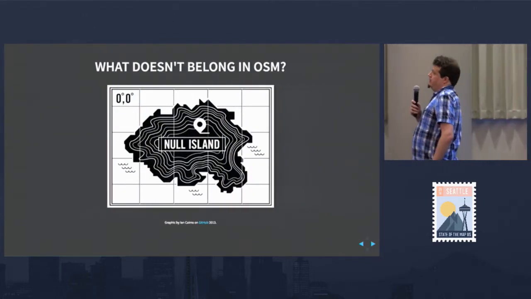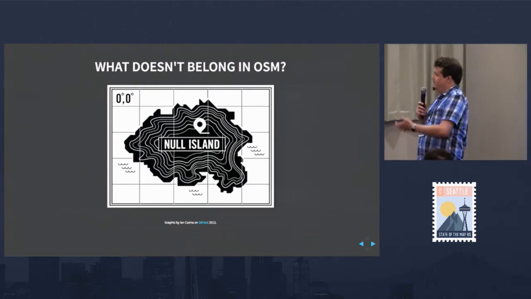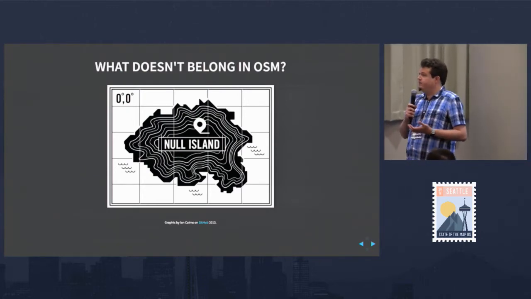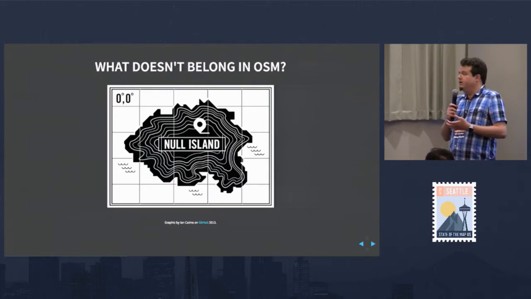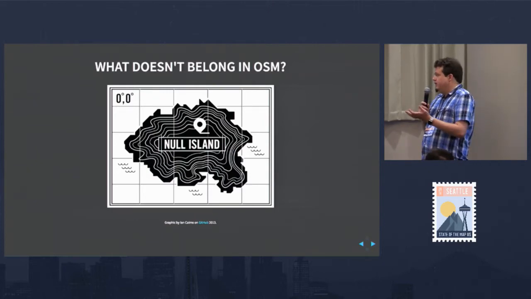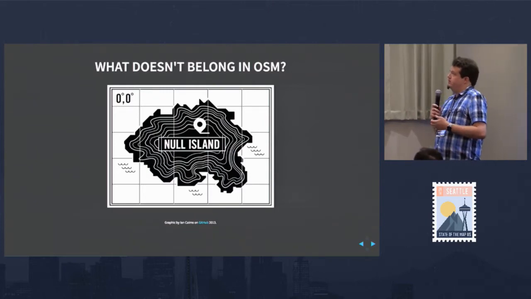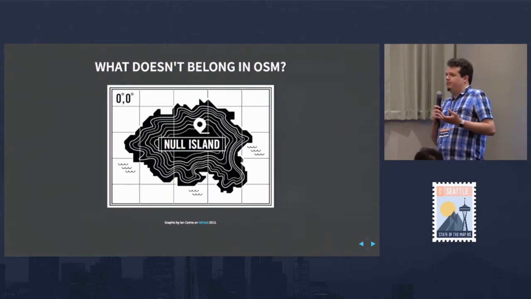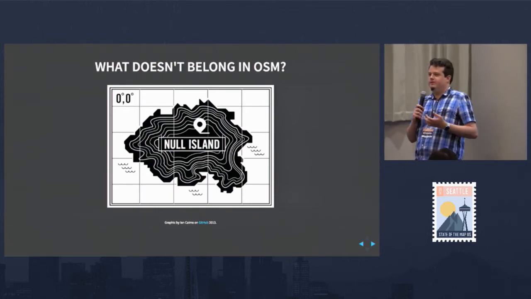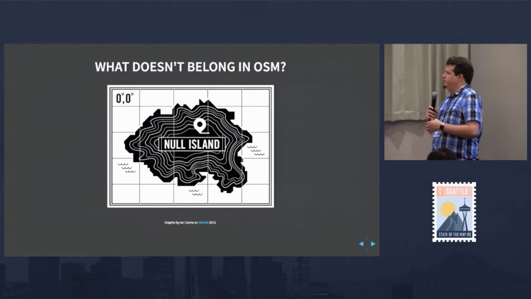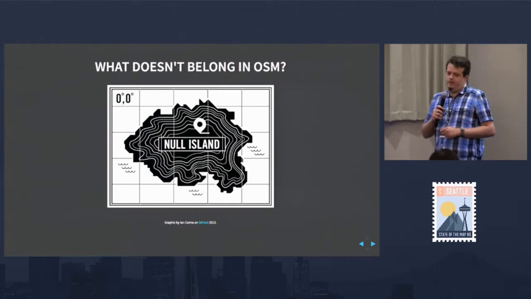So what doesn't belong in OSM? This is the classic example. We've all seen bad data. No island data obviously doesn't belong in OSM. It's not always as straightforward though. Some of the bad data, problematic data, as we've been hearing, is harder to discern. And then we have other types of data that might not belong.